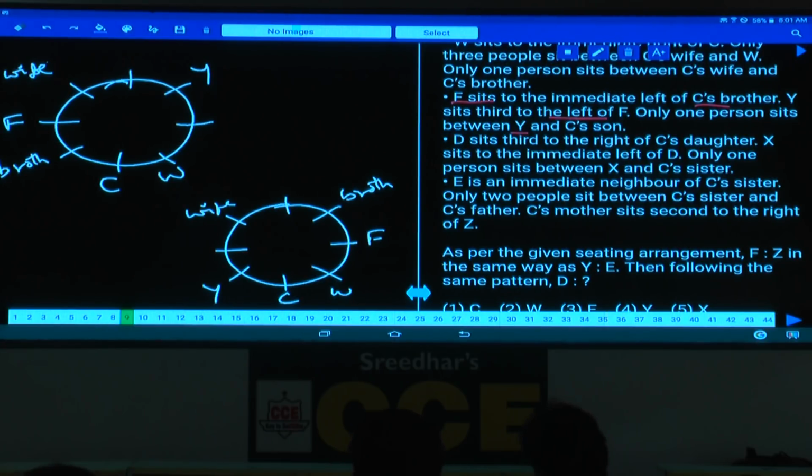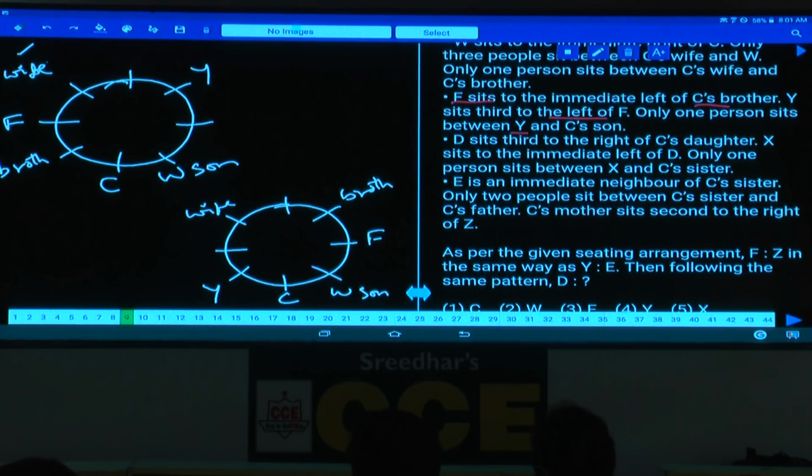1 person between Y and C's son. Hence, who must be C's son in case 1? W must be C's son, because in the anti-clockwise direction, it is not possible because wife is already there. And again in this one, 1 person between Y and C's son, Y is here, and C's son must be W. In both the cases, this son is W only.